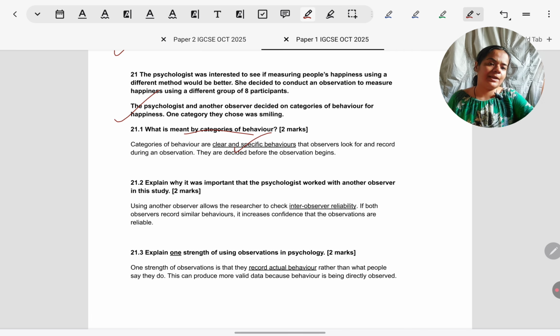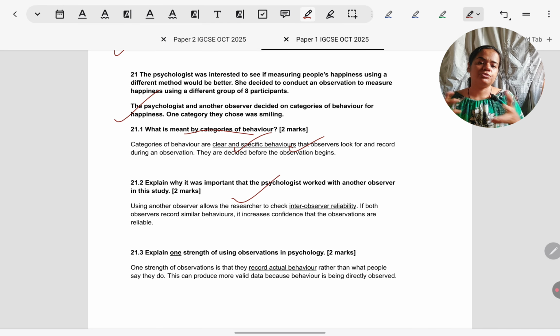The general definition of categories of behaviors is having clear behaviors which can be marked off on a checklist. And to give one more point for 2 marks, they are decided before the observation can occur. Alternatively, if you want to link it back, you can give an example from the situation. Someone smiling would be a clear and observable behavior that would indicate happiness. So that example can be for a 2nd mark.